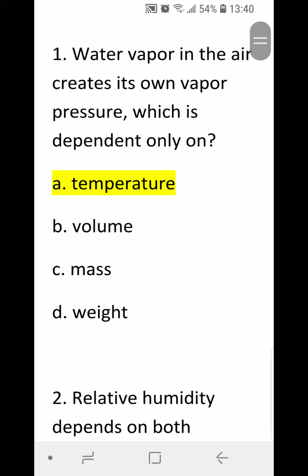Number 1. Water vapor in the air creates its own vapor pressure, which is dependent only on A. Temperature, B. Volume, C. Mass, D. Weight. Correct answer is A. Temperature.